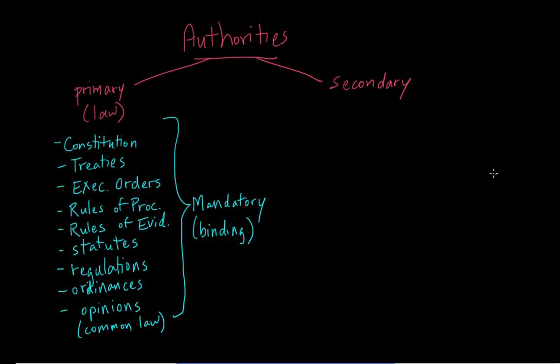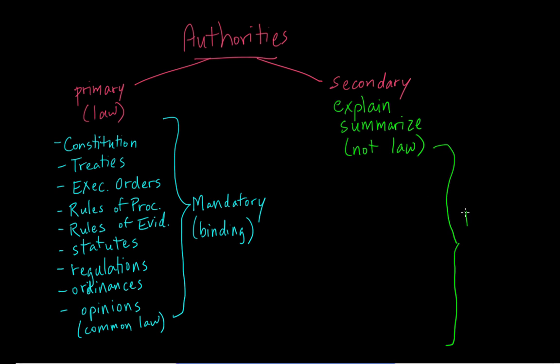Now, secondary sources, on the other hand, are different. Secondary sources are not the law. They help explain and summarize the law. They may talk about the law, but they are not the law. And because they are not the law, they are not mandatory. They are not binding. They are what we call persuasive authority. Let's talk about some examples of secondary sources.